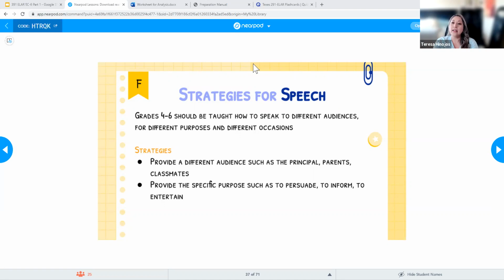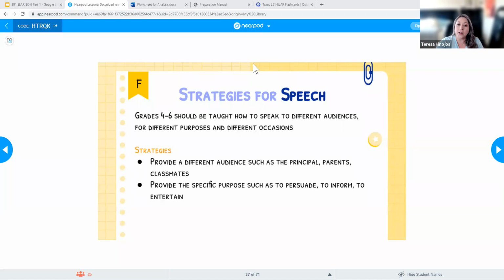But in 4th, 5th, and 6th grade, we have to get our students to understand that those aren't the only two audiences, right? Maybe you're going to be speaking to a group of adults, maybe to kids that are younger than you. Maybe you're going to be giving a speech to the whole school, right? So we have to provide our students those opportunities, but we also have to give them the audience. Before we tell them that they're going to speak, we want to tell them, this is who your audience is going to be. And we have to make sure that we're using the proper words, because there are ways to speak depending on your audience, the purpose, and the occasion.